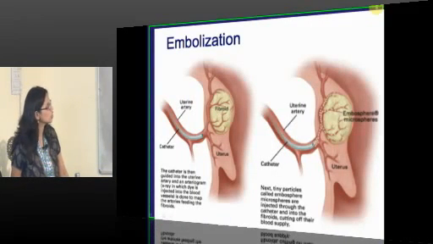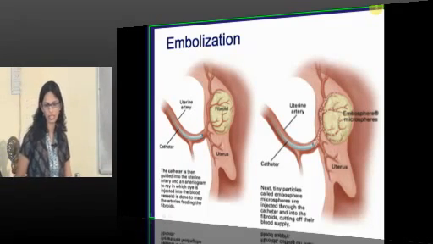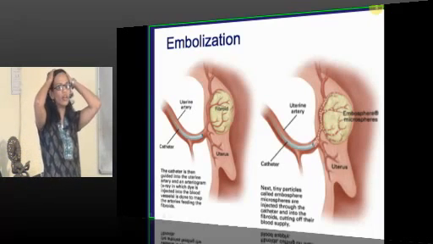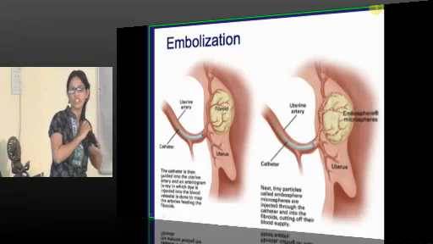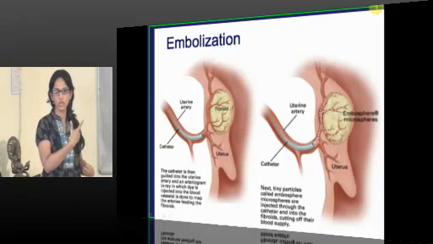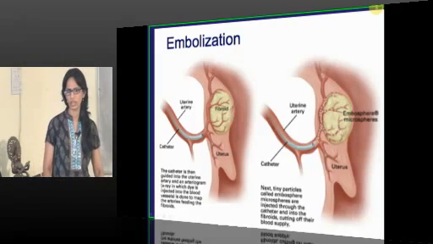What is embolization and what are the contraindications for embolization? It is uterine artery embolization, okay. So in which case do you put a catheter, like for uterine artery embolization, and what are the contraindications for this?